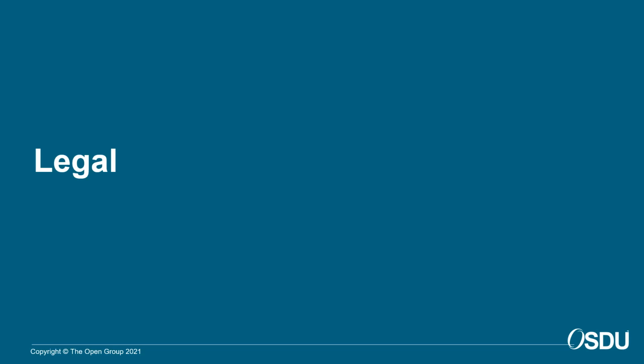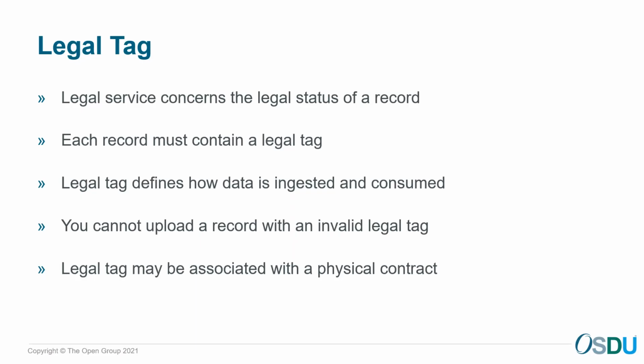Now, I'm going to talk about the legal service. You may also call it the compliance service. Like entitlements, it restricts access to data. The legal tag describes a record's legal status, and each record must contain at least one legal tag. In general, you may say that a legal tag defines how data is ingested and consumed under a contract or legislative rule. The legal tag is validated during the data ingestion, but at the moment, legal tags don't enforce consumption rules. But for this purpose, you can use the policy service.